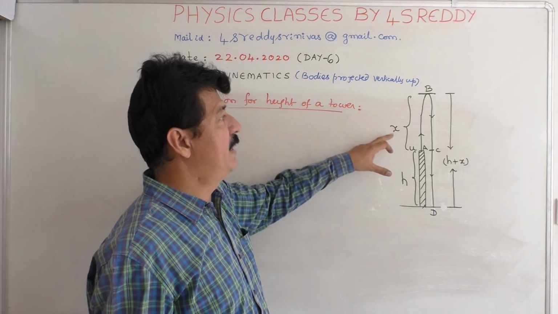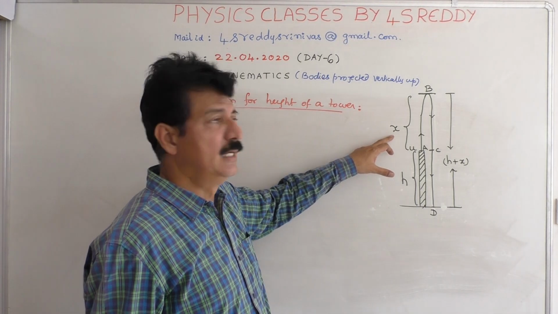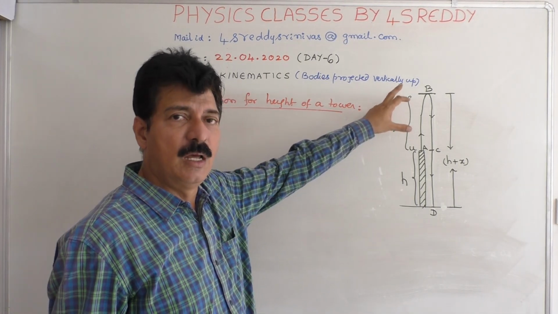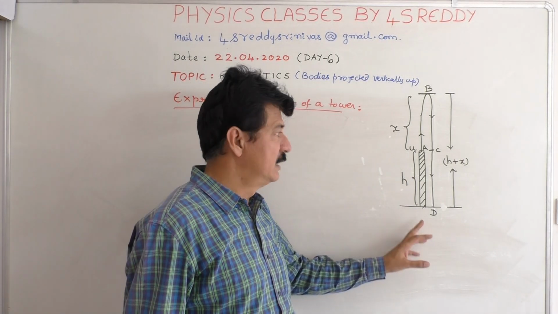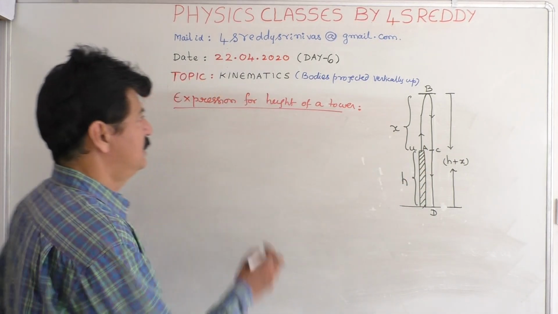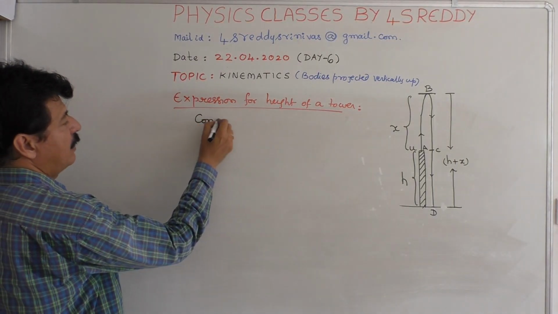When it reaches the maximum height x, its velocity becomes 0 at point B and then falls onto the ground. That is the first thing we have to assume.